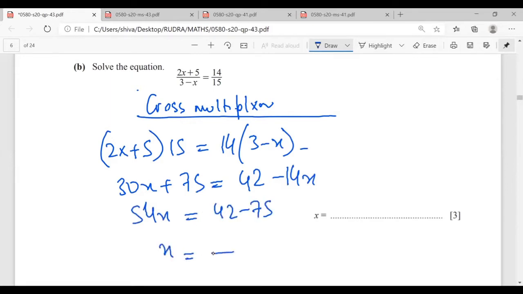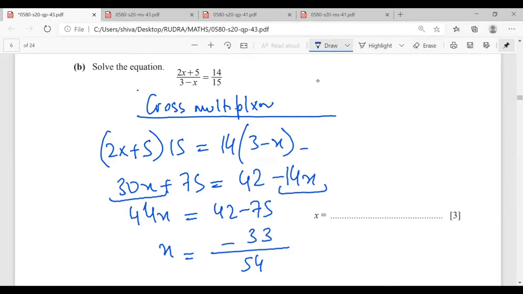This will be x is equal to minus 3 upon 54. Sorry. This will be 30x plus 14x. Sorry, it will be 44.